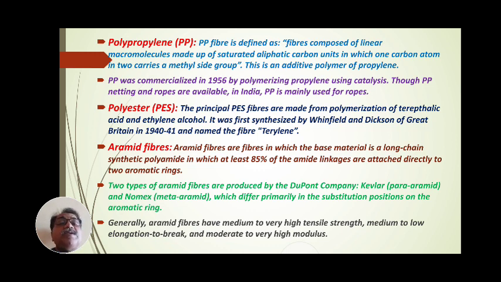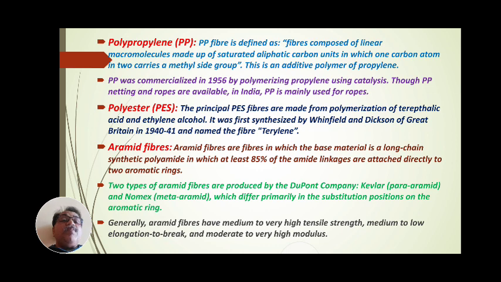Polypropylene was commercialized in 1956 by polymerizing propylene using catalysis. Netting and ropes are available from polypropylene, though in India, polypropylene is mainly used for ropes.